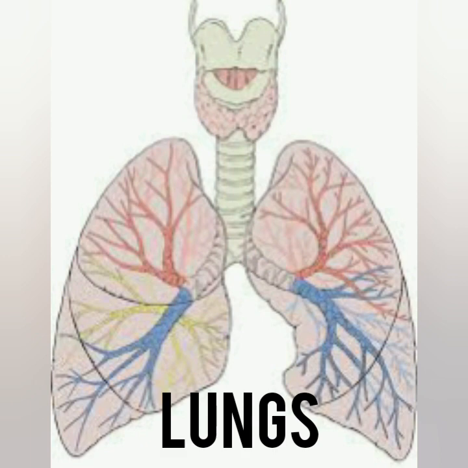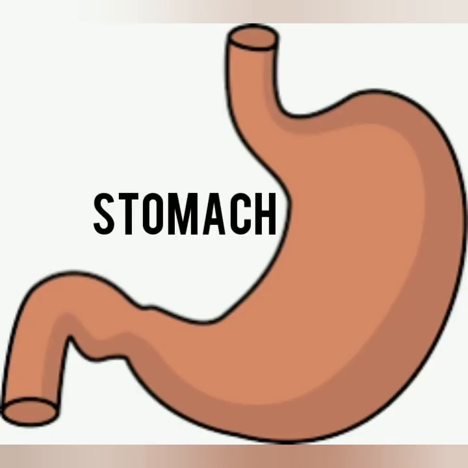Next, we are going to see about the stomach. Have you all seen the shape of the stomach here? It is in the shape of J. So the stomach is a J-shaped bag. It is found below the lungs. It helps to break down the food which we eat. It contains a special juice which helps to break down the food. After breaking down the food, it converts the food into energy.